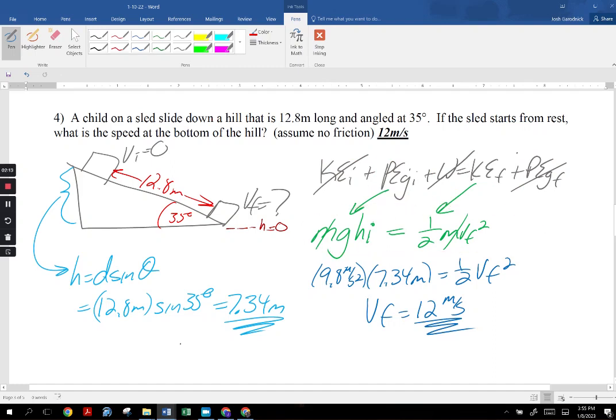One thing I do want to add is whenever I have an incline problem here, the first thing I do is I write that the height is this hypotenuse distance d times sine theta. And in this case, it's 12.8 sine 35. I like to do a little side calc for that. And there's a reason I do that. But I always do it on my picture.